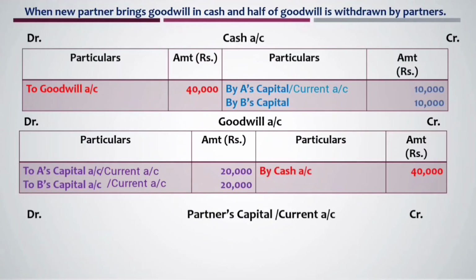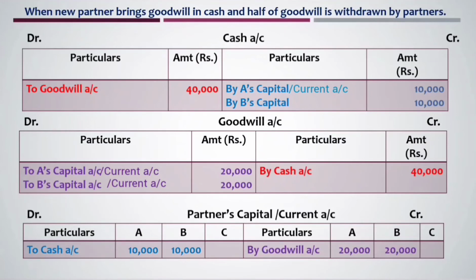Another effect of this entry will be in the partner's capital account current account. On credit side you can see by goodwill account and thus that goodwill is distributed among the old partners in the sacrifice ratio. Here sacrifice ratio is equal. Afterwards now these two old partners, they want to withdraw the half amount of goodwill.